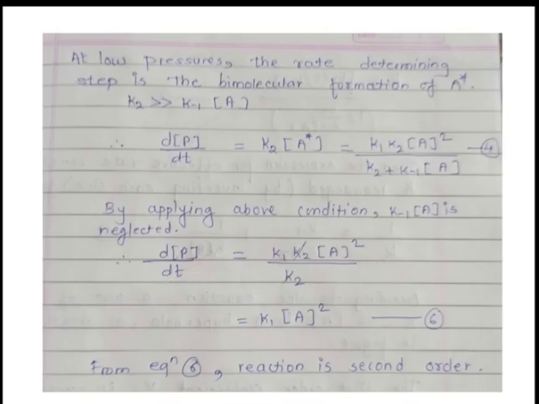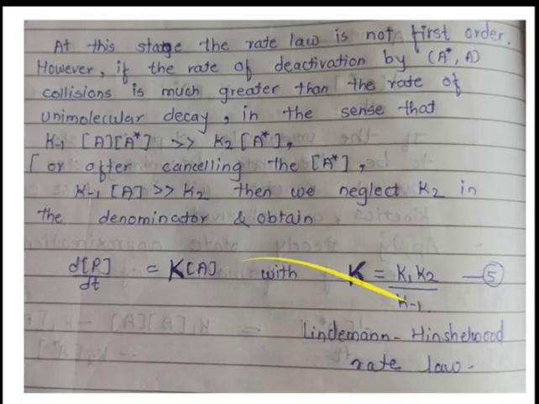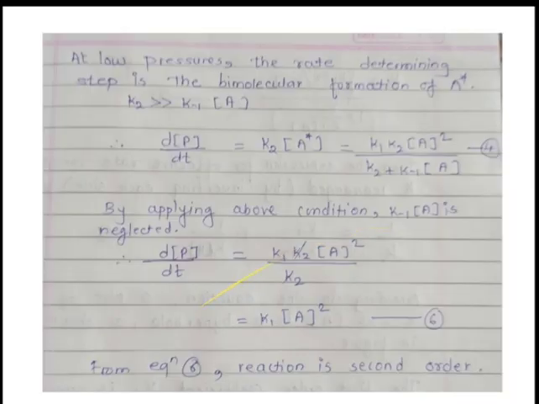This is at the high pressure. Now, at low pressure, the rate determining step is the bimolecular formation of A star. It means at low pressure, the first step is favored, in which A star is formed.